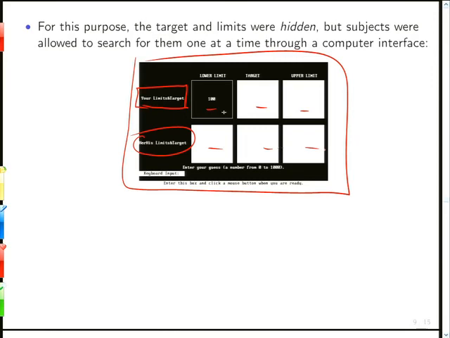So it's not like they had to pay a fee. We're not interested in people's willingness to pay for assistance with solving the problem. They can't solve the problem without the information. They have to click some of these boxes in order to make any kind of guess. They can only click one at a time. The order in which they click them should tell us something, in most cases, unless they just say, give me all the information, right? The order in which they click them should tell us something about the order in which they go through their cognitive process.